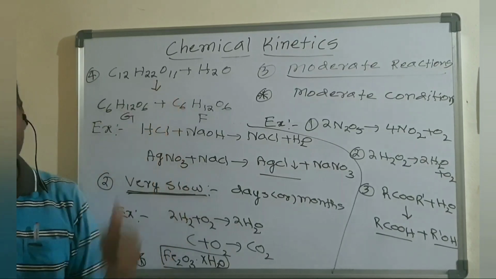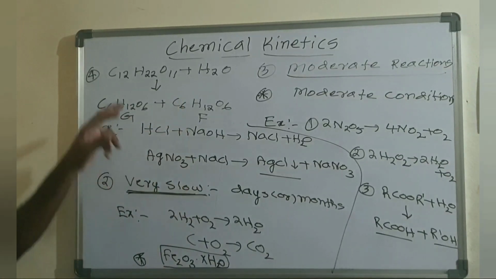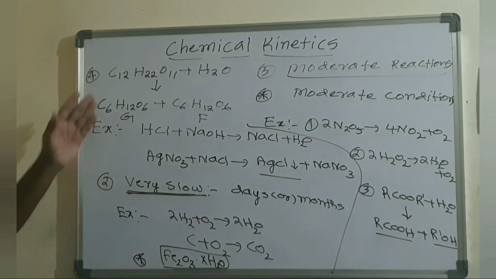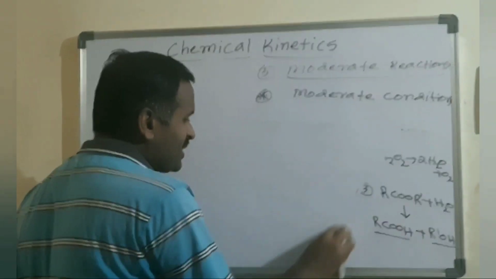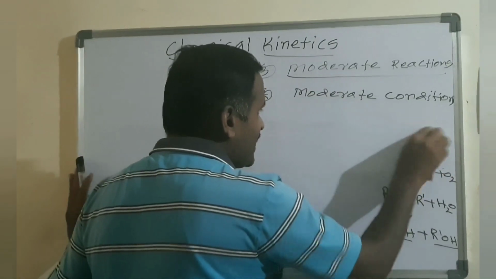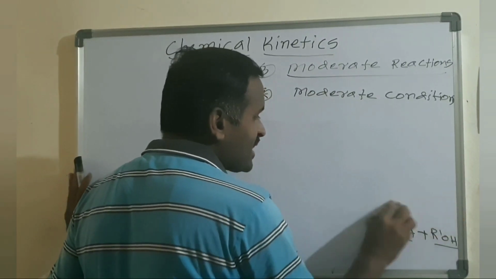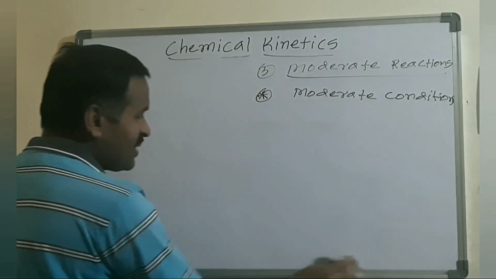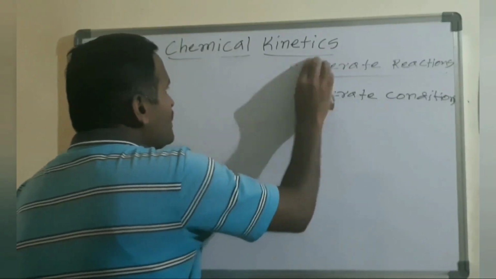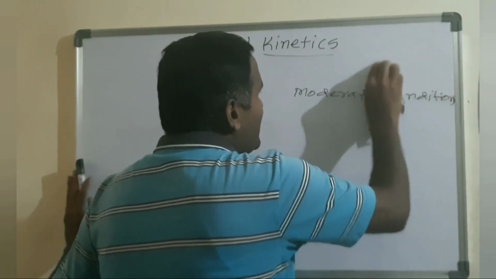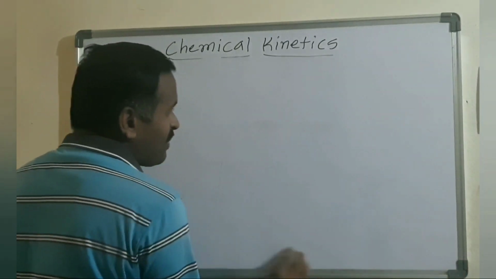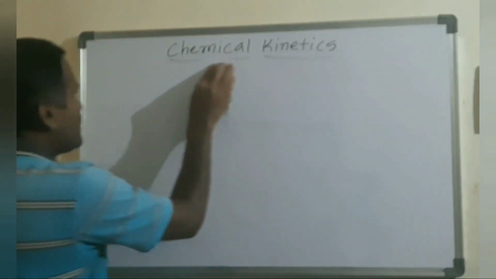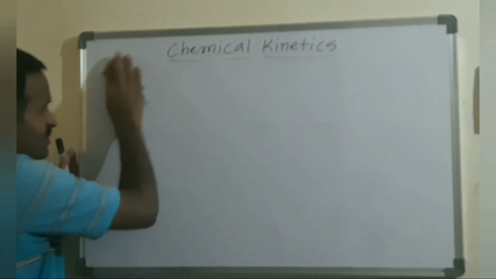And inversion of cane sugar, that type of reaction. That means it is a moderate reaction. So based on the number of steps involved between the reactant and product, chemical reactions are mainly classified into three types. One is an elementary reaction, another is a complex reaction, and the other is a chain reaction.